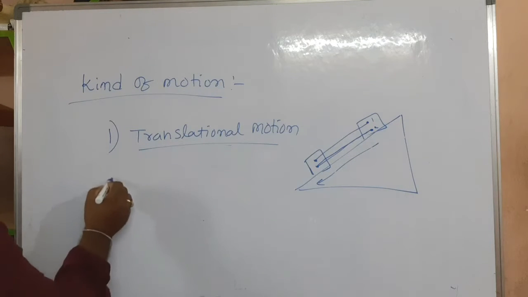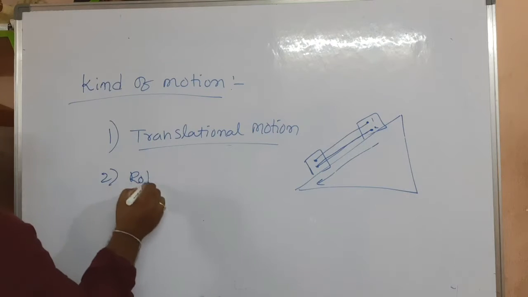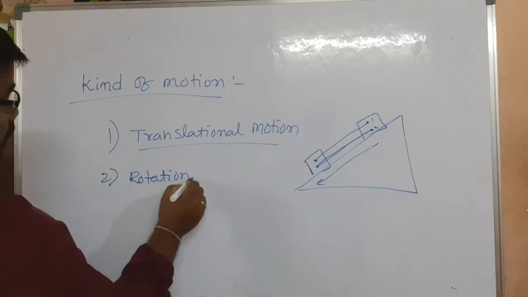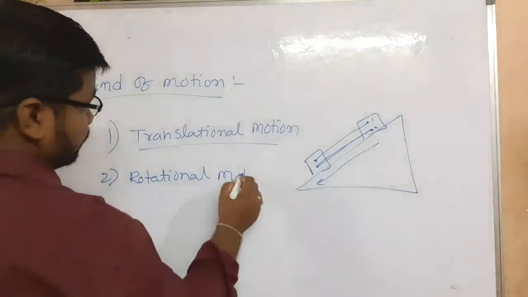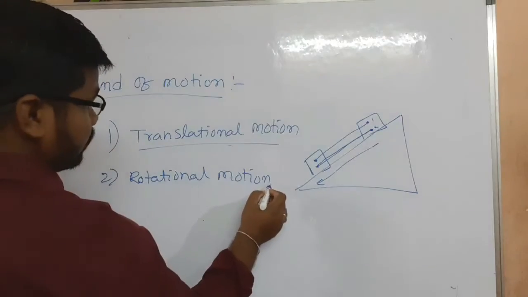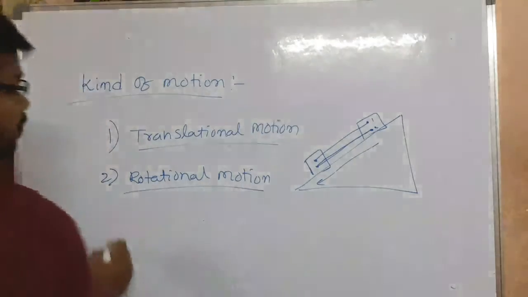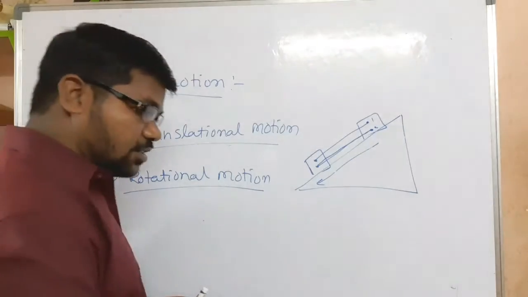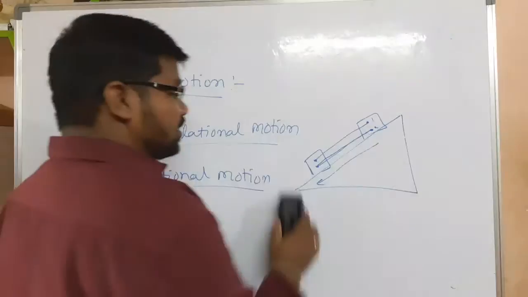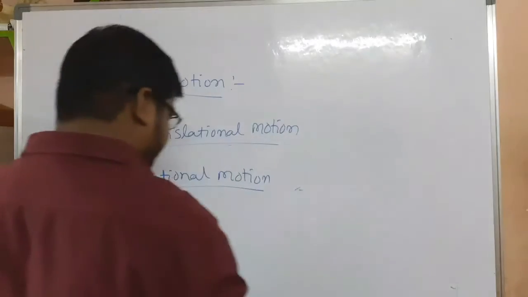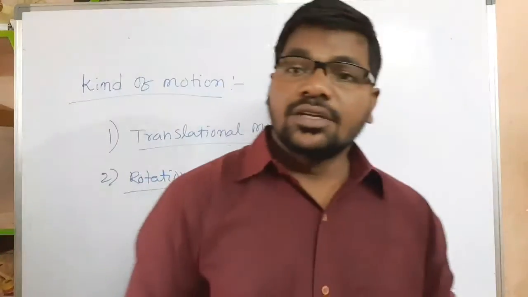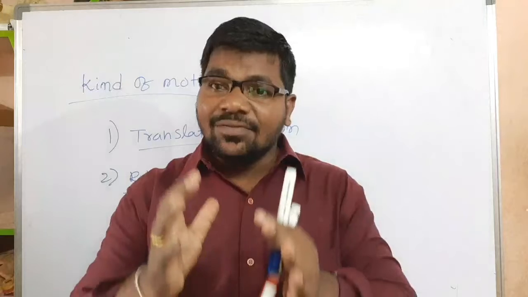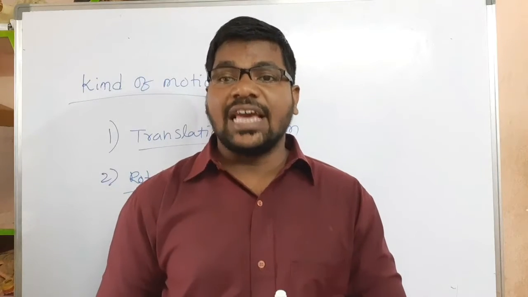rotational motion with a fixed axis. Already I discussed this with you, my dear children. In rotational motion, a body will rotate about a fixed axis.